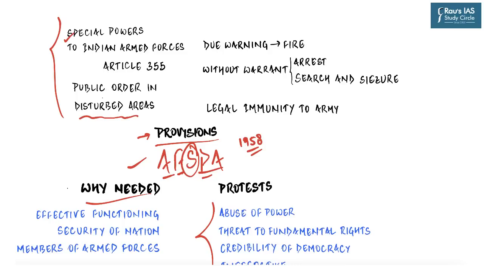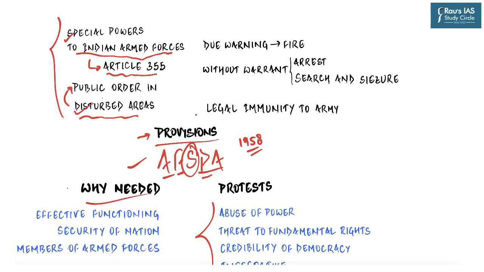As we have seen, it provides special powers to Indian armed forces, and it empowers the governor of the state or the central government to declare any part of the state as disturbed area, if in its opinion there exists a dangerous situation in the said area which makes it necessary to deploy armed forces in that particular region and to restore public order. Now, when the state governor calls for army intervention, that seems okay, but how can the central government instruct the army to be deployed in a particular state? And that power comes from Article 355.